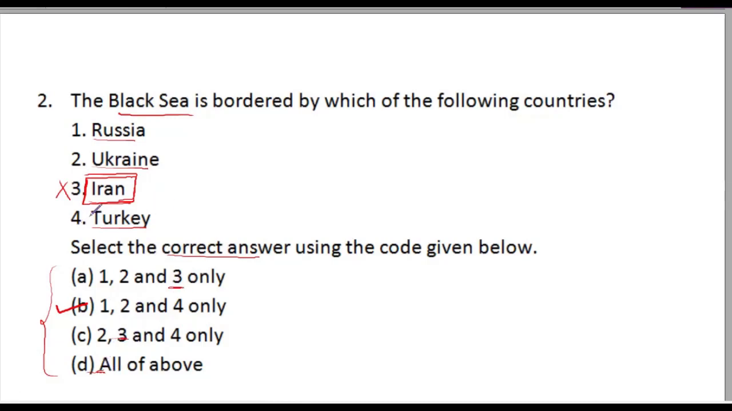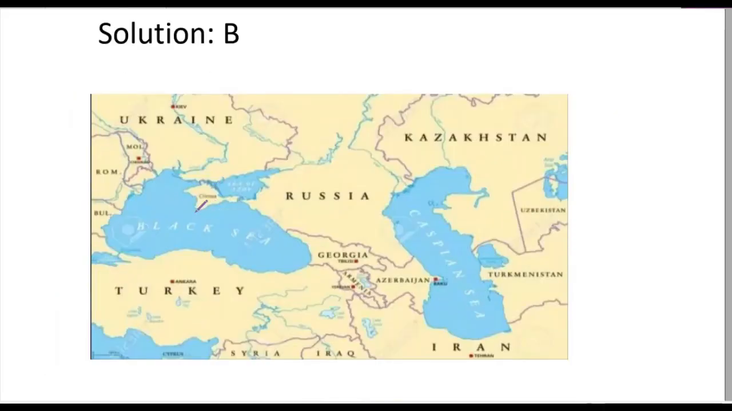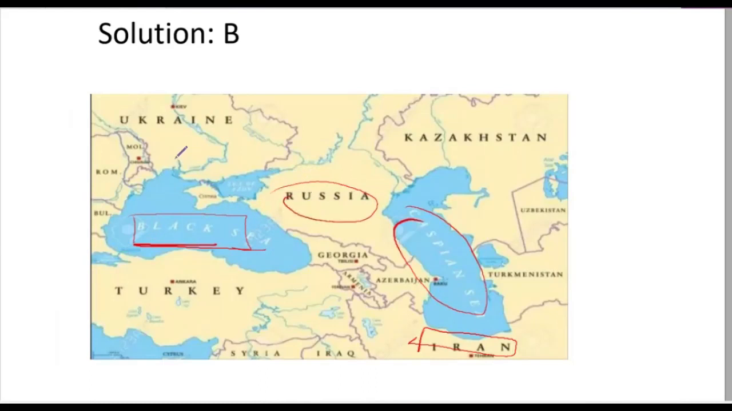So in this video series, I'll be telling you some of the techniques to get an answer by using elimination techniques or some other techniques as well. So in this question, we can use elimination technique. If we know only one option, then we can eliminate others as well. So B is right answer. Now, if you look at the map, here we can see this is Black Sea and this is Iran. So Iran is bordered by Caspian Sea and Black Sea borders Russia, Ukraine, Romania, Bulgaria, Turkey and Georgia. So B is right answer.